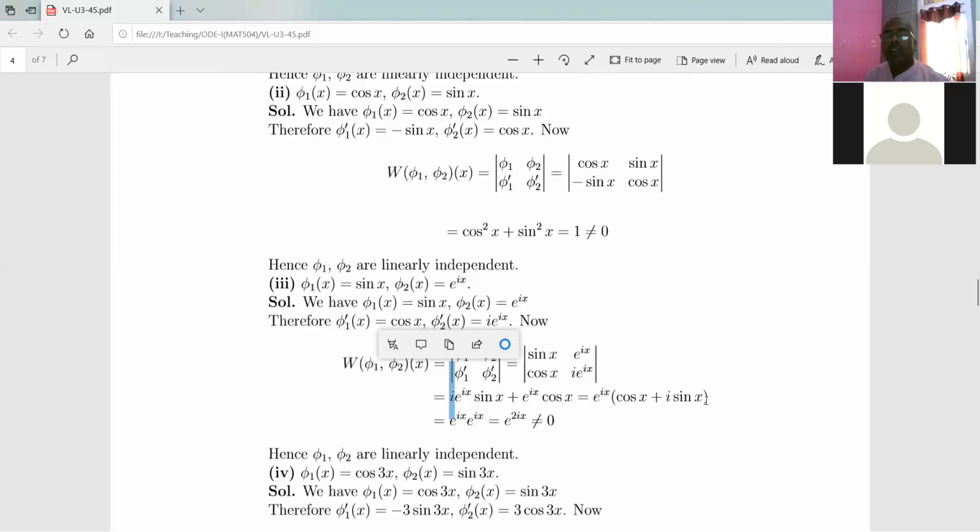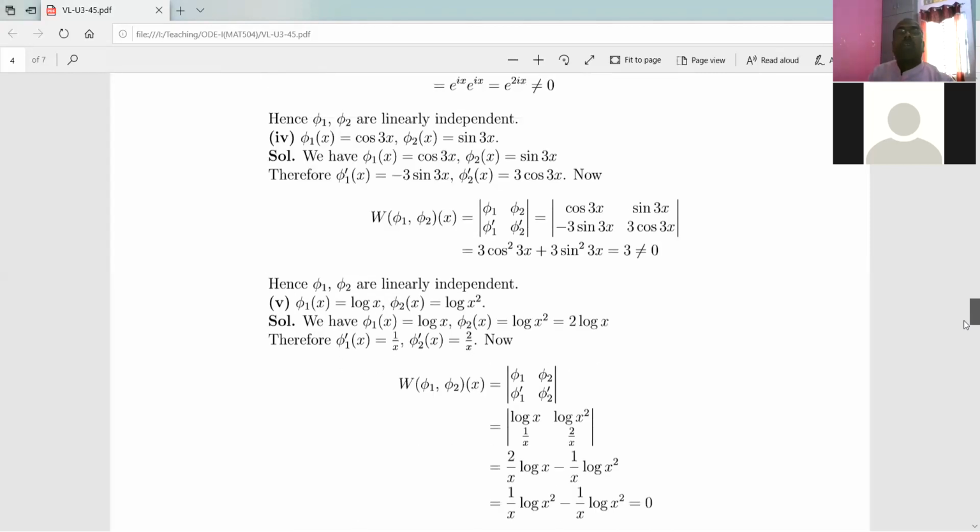So this bracket is not equal to 0 for any choice of x, and therefore the product of these two quantities is not equal to 0. Hence the Wronskian of these two solutions phi1 and phi2 is not equal to 0, and by application of the theorem we conclude that these two functions, phi1 of x, which is sin x, and phi2 of x, which is the exponential function, are again linearly independent.